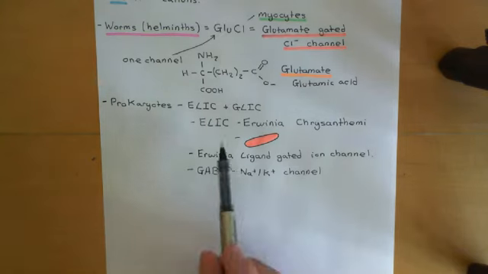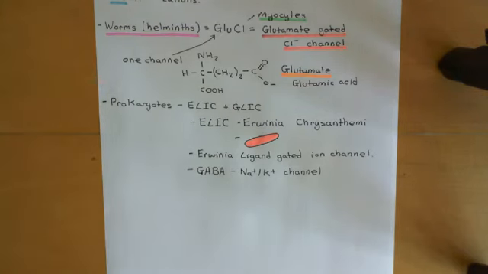So, when GABA binds to ELIC, then it's going to open this channel, which is then going to allow positively charged ions, sodium ions, to enter the cell, causing a depolarization of the electrical potential difference across the inner membrane of the Erwinia cell. Okay, so that's a very notable example of a cis-loop ligand-gated ion channel that is present in prokaryotes, basically.